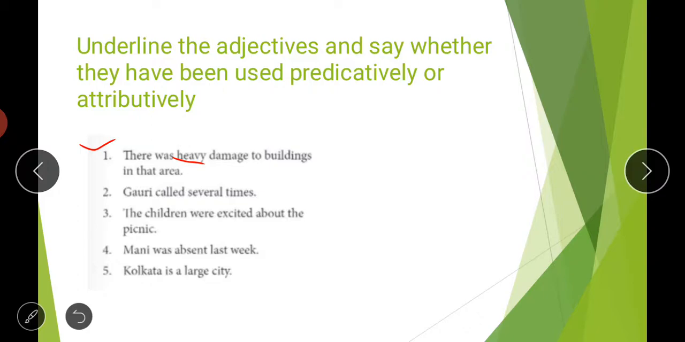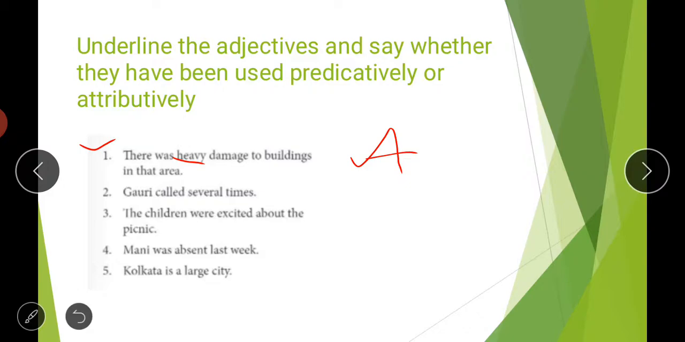Now if we talk about the category of this adjective, whether it belongs to attributive or predicative, see students, this heavy is coming before the noun damage. Even if we remove this word heavy, the sentence is still meaningful: there was damage to building in that area. Also, this word heavy is coming before a noun, damage, so that is why it is attributive here. So in the first sentence, the adjective is heavy and it is of the kind attributive.